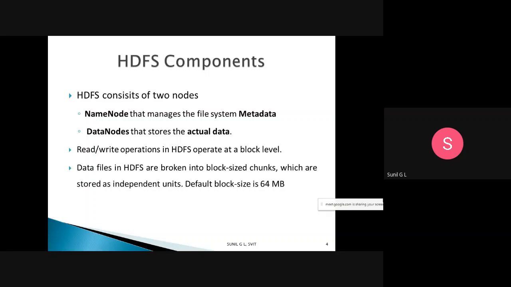That chunk we will call a block, and the block size will be 64 MB. So how much memory is read at a time? If it wants to read one time, it will take 64 MB. 64 MB of data will be read at a time. Normally we talk about a word being 3 or 4 bytes, but here the block size is 64 MB of data read at a time.